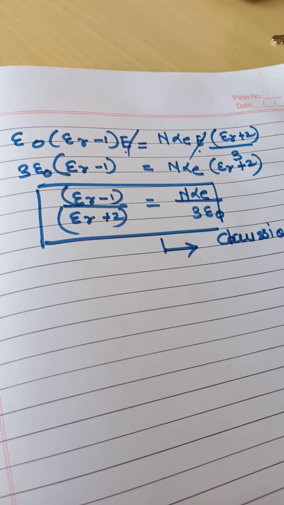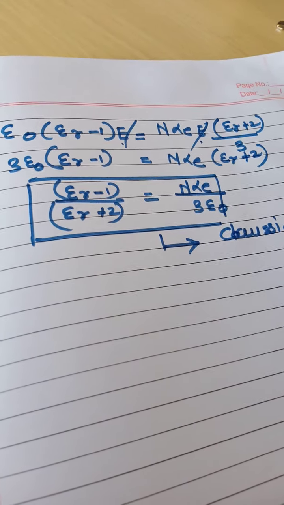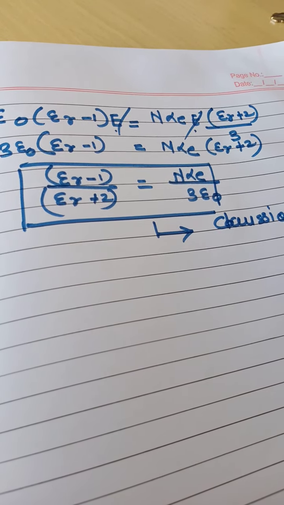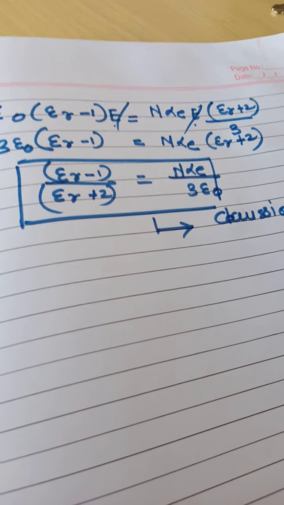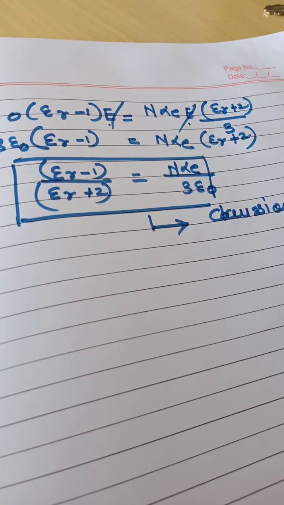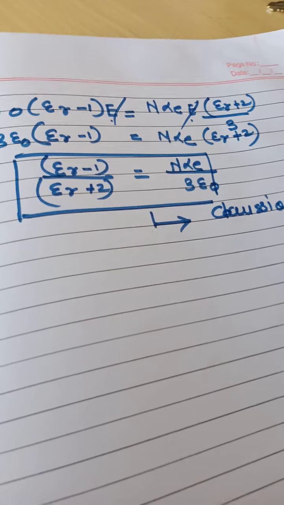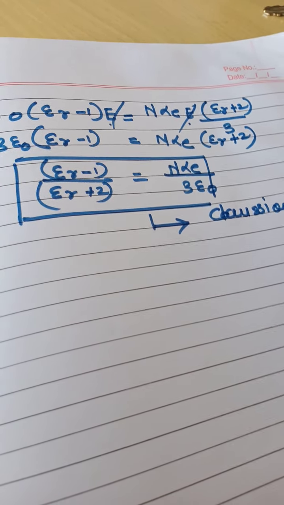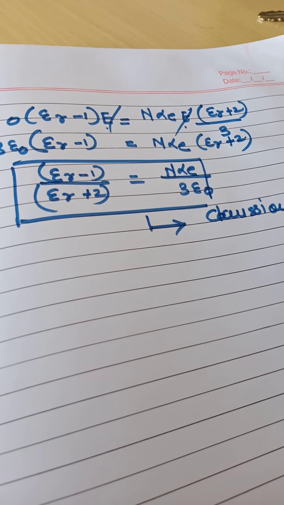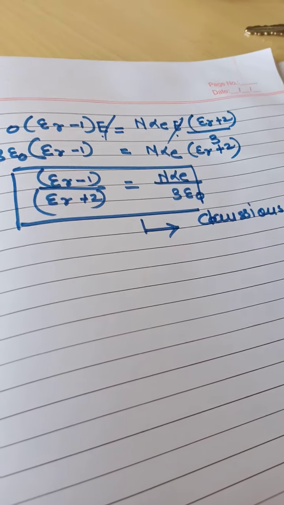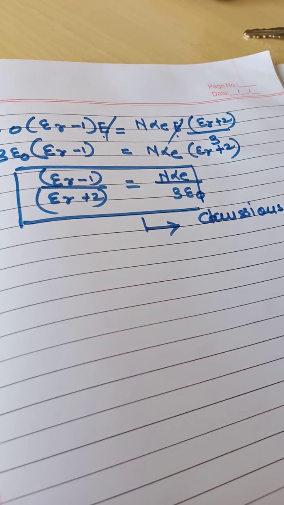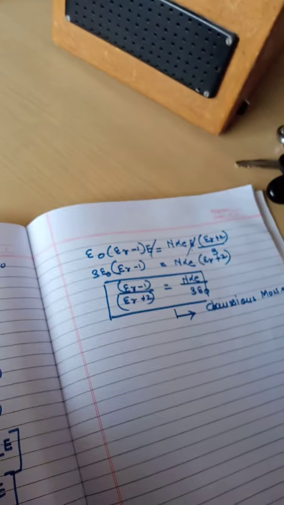Again I repeat, in this equation epsilon r is the relative permittivity. The relative permittivity is also called the dielectric constant. It is a unitless quantity because it is the ratio of the same quantity, epsilon to epsilon 0. That's why it is the dielectric constant. N is a constant number. Alpha E is the electronic polarizability, specifically the electronic polarizability. And epsilon 0 is the permittivity of free space, air or vacuum. Get it? So this is your Clausius-Mossotti equation.